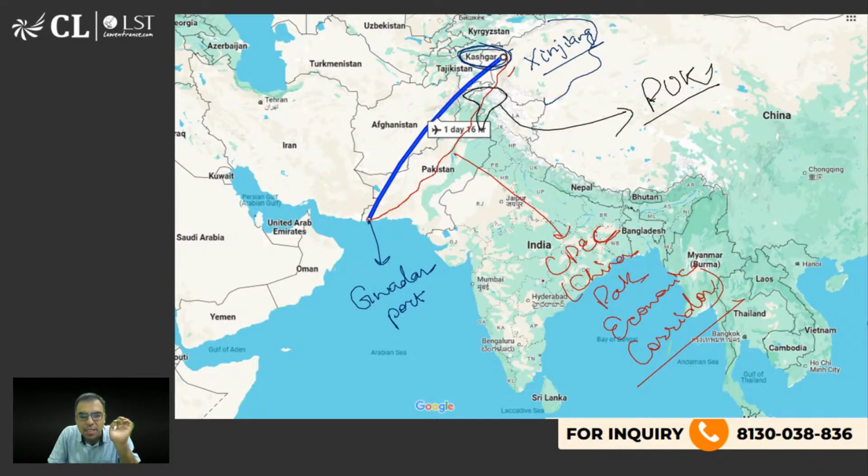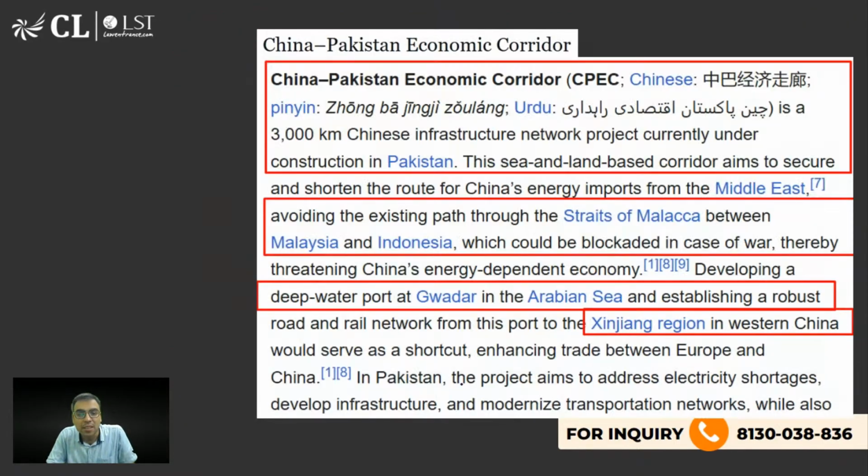So CPEC में क्या है? Basically they are making roads, railways, bridges, everything. There's a pipeline, roads, etc., connectivity, or perhaps railways वगैरह भी they'll be connecting. Okay, so that is one main reason why India has opposed this.